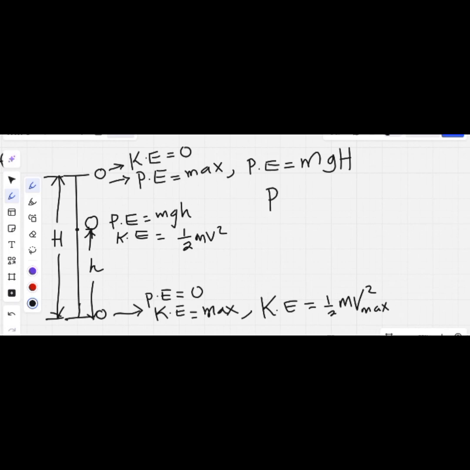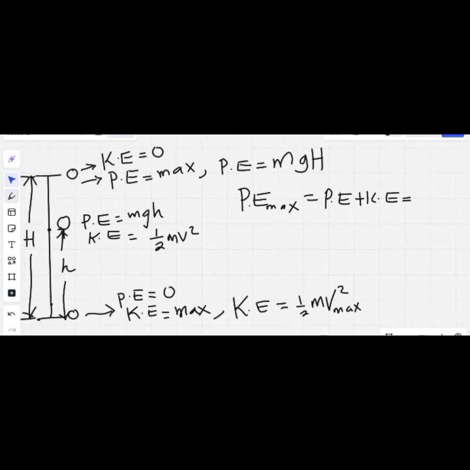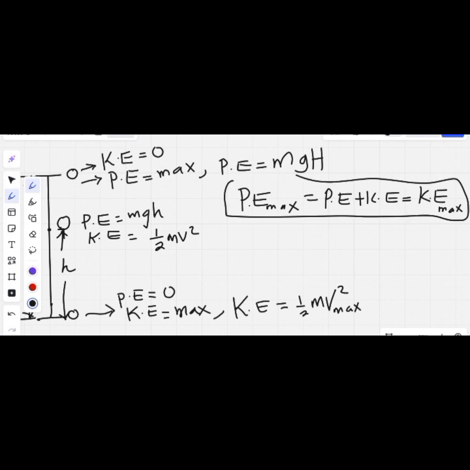So I'll say PE max equals, at a certain point, PE plus KE, which will now be equal to the total energy on the ground, which is KE max. So this is what we're going to be using to solve questions.